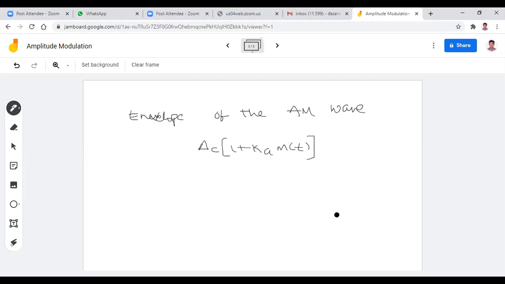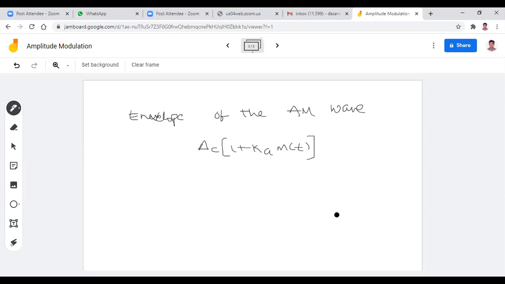The shape of this envelope has one-to-one correspondence with the message signal. Because when you go for detection or demodulation, again you have to get the original signal. In order to get the original signal, one-to-one correspondence is required between the envelope and the message signal. So that much importance is there for the envelope. So AC into 1 plus Ka m of t is the envelope.